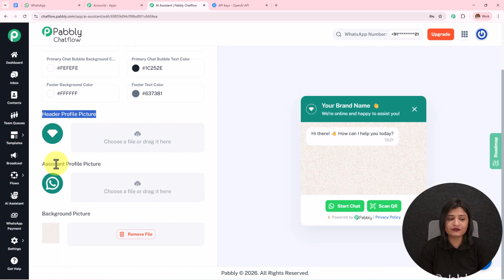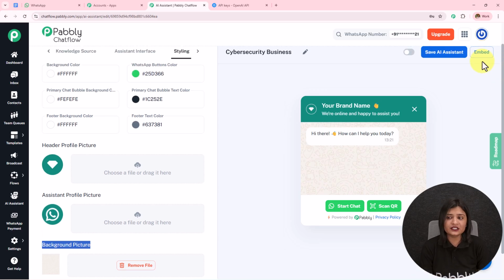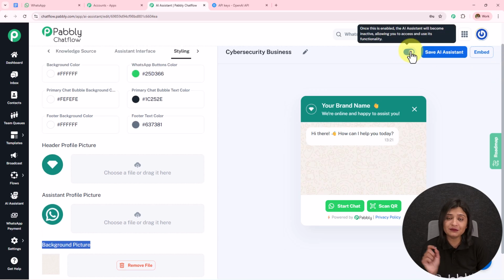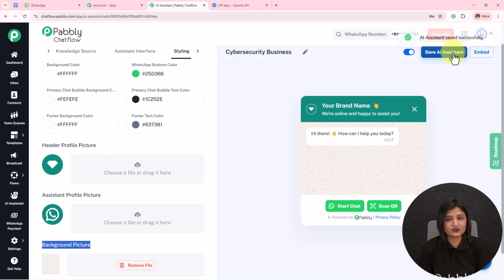And in the header profile, the assistant profile picture and the background picture, you can update or upload in a very similar manner to how we uploaded the knowledge base. After doing all this, you simply have to toggle on this button to keep this AI agent active, and then you have to save this. If you do not save this, all this will be lost.